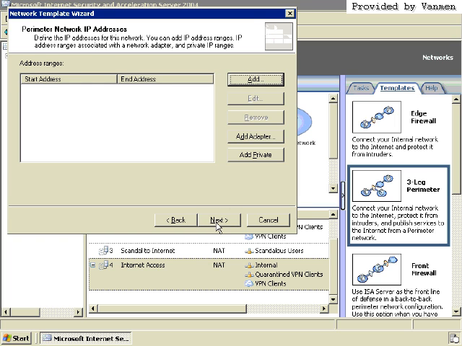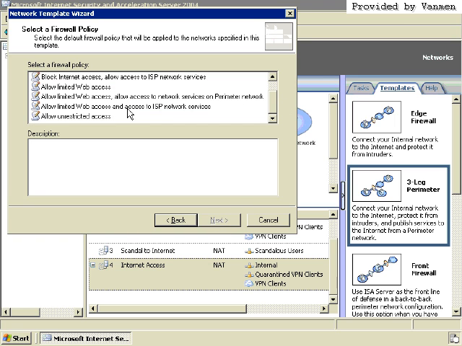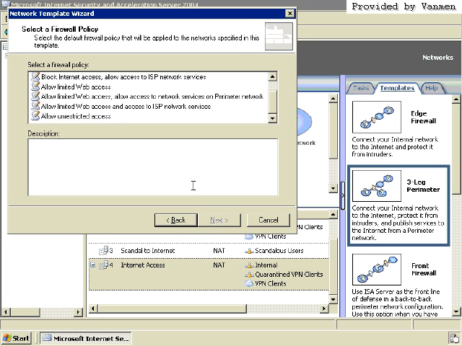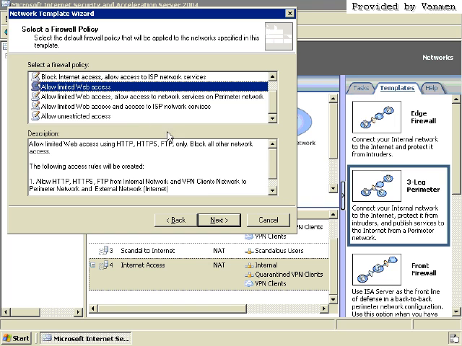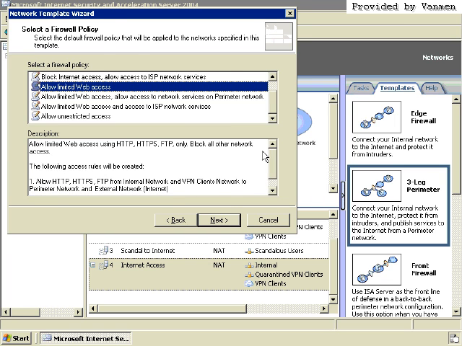Do you see what it's doing? It's going through and saying, what do you want to do, giving you nice, simple, easy to follow steps that just about anybody could follow. Even if you don't know too much about firewalls in general, you could pretty much say, hey, these addresses are there, these addresses are there. This is the general rule that I want to follow for limited web access, and you can get a feel for what that means down below, and hit next.